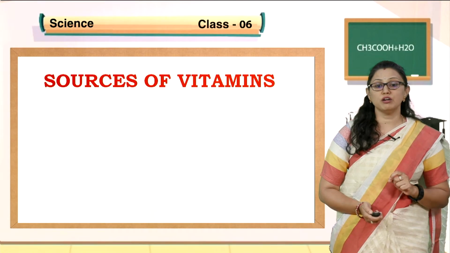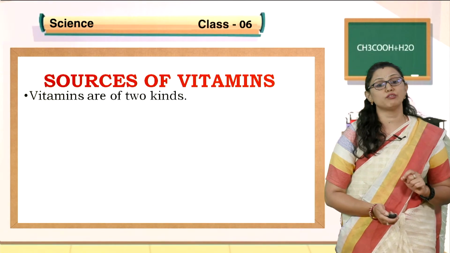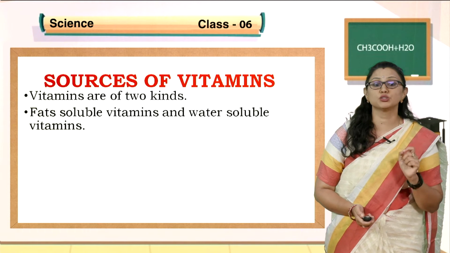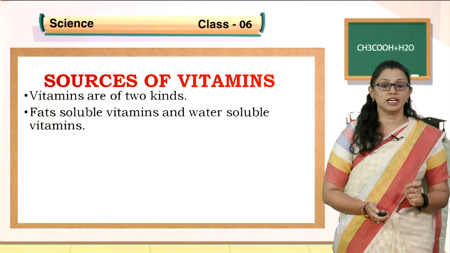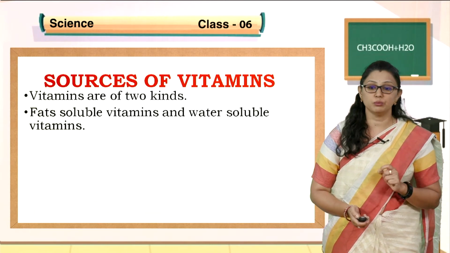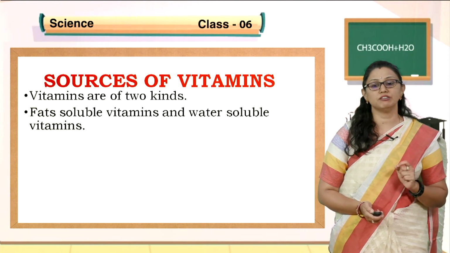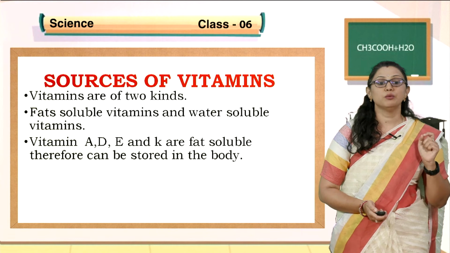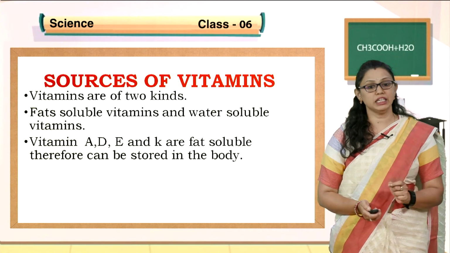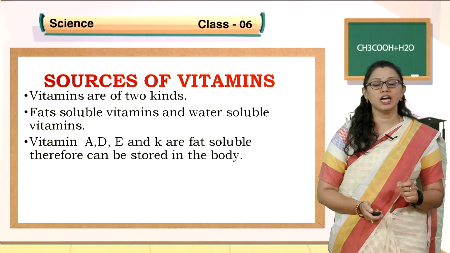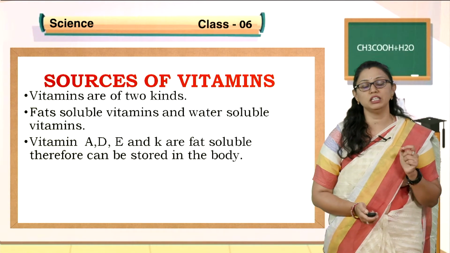The sources of vitamins. Vitamins are of two kinds, children: the fat soluble vitamins and the water soluble vitamins. What are fat soluble vitamins? Water soluble vitamins, we will look into it. Vitamin A, vitamin D, vitamin E and vitamin K are fat soluble vitamins.